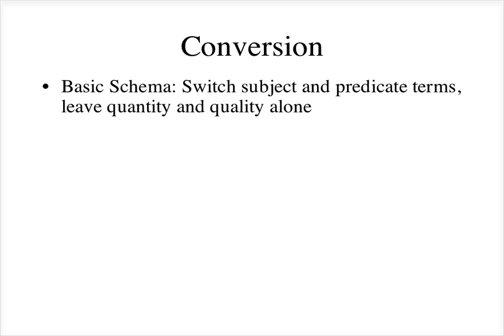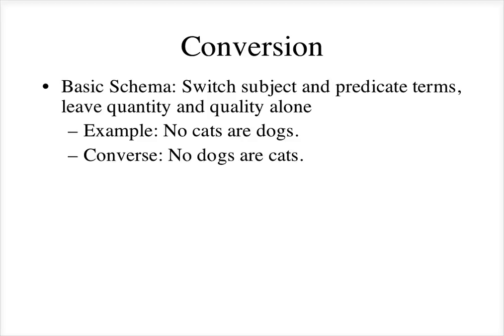Okay, and in this case, we're also going to leave the quality alone. So that means if it's affirmative, it's going to remain an affirmative statement. And if it's a negative statement, it's going to remain a negative statement. So, for example, in the E proposition, no cats are dogs, if we do conversion on that, we get no dogs are cats.